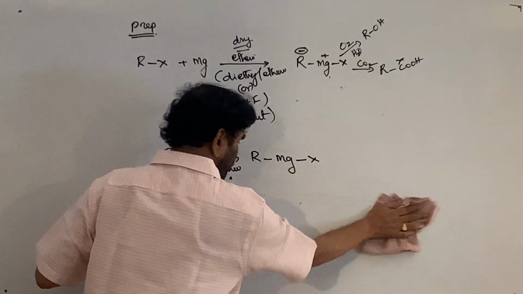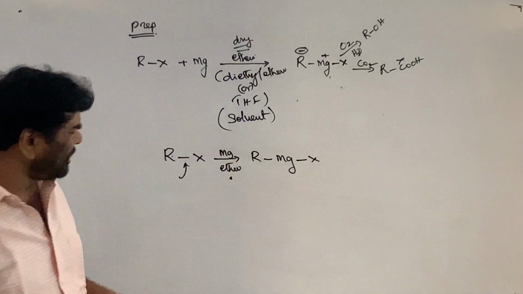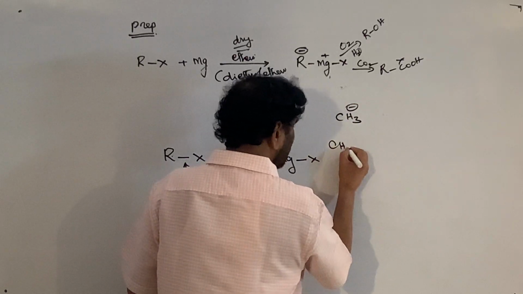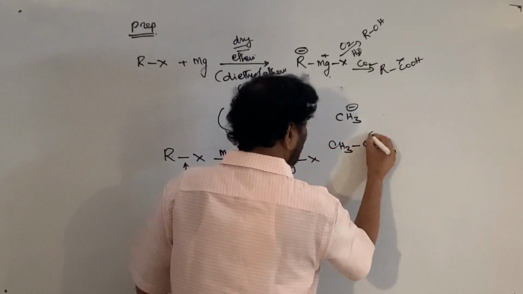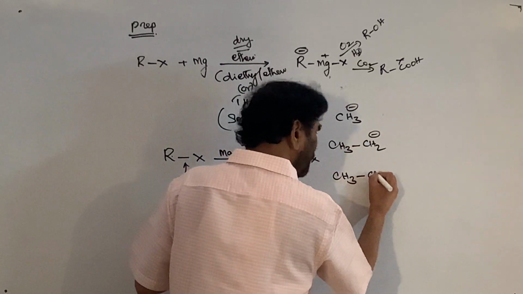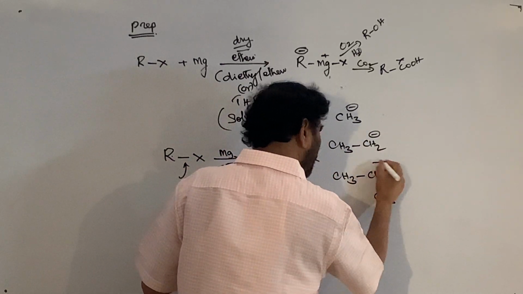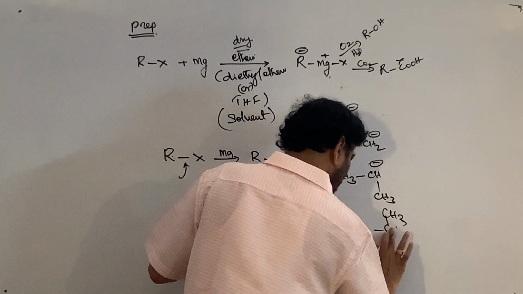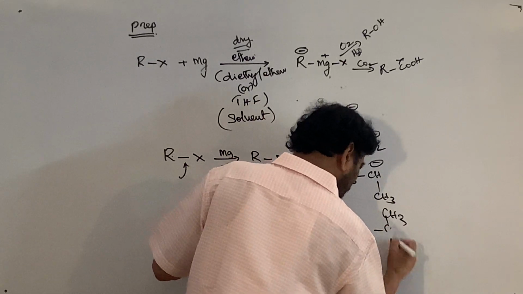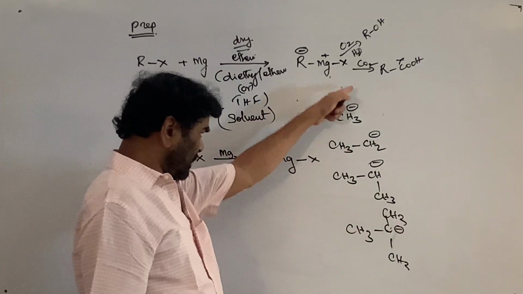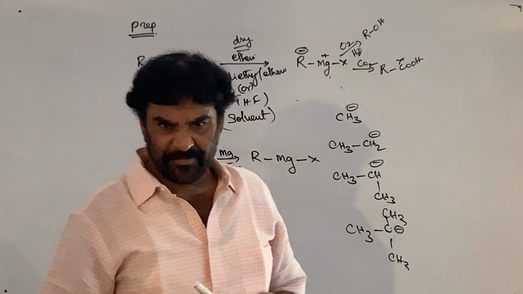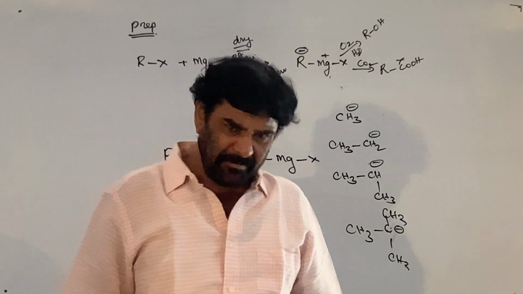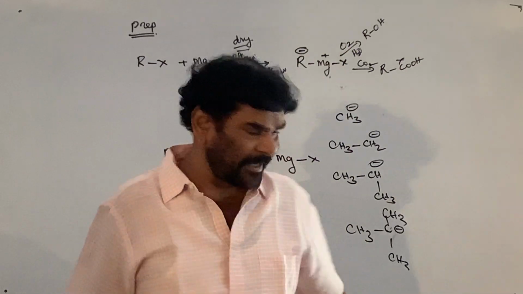And the next point: it is a carbanion, remember. This is R minus. This is primary, this is isopropyl carbanion, and this is the tertiary butyl carbanion. If you come to this, the stability of the carbanion is considered. Ion stability depends on the amount of charge on the system. As the charge increases, stability decreases.